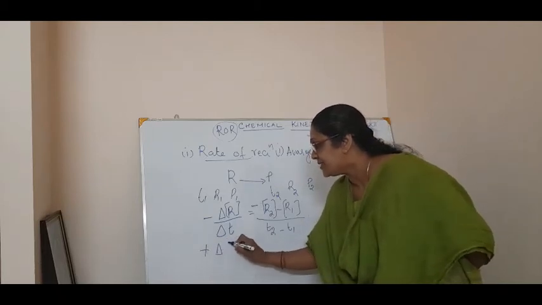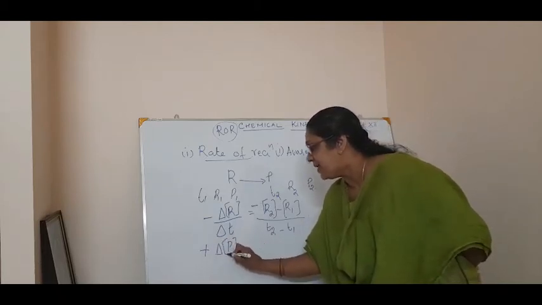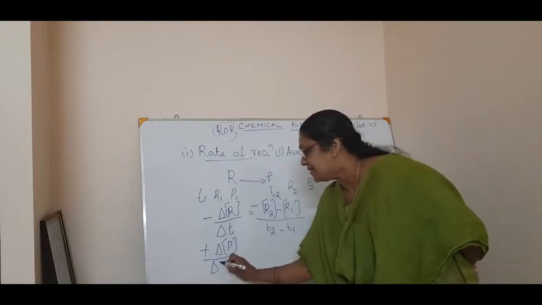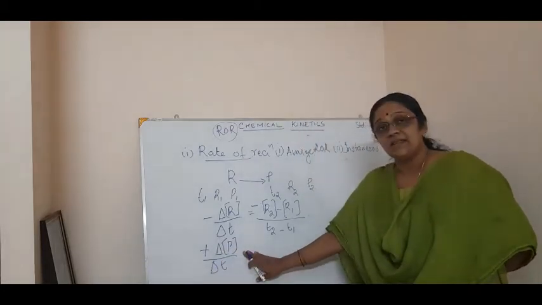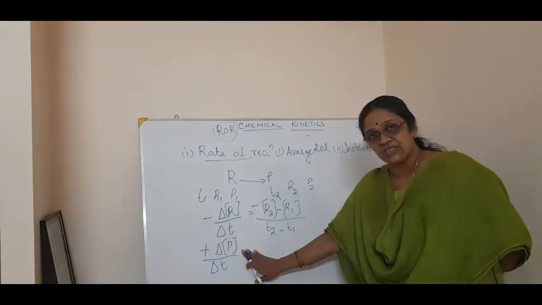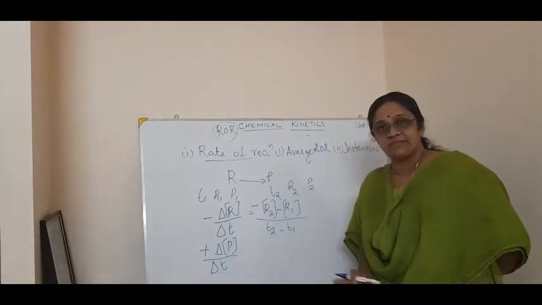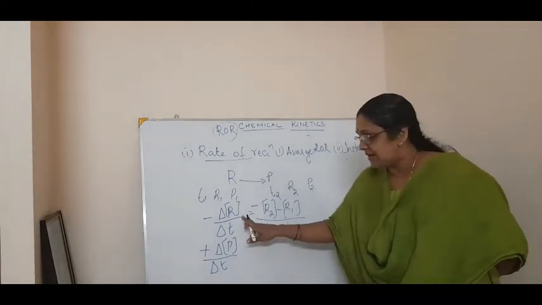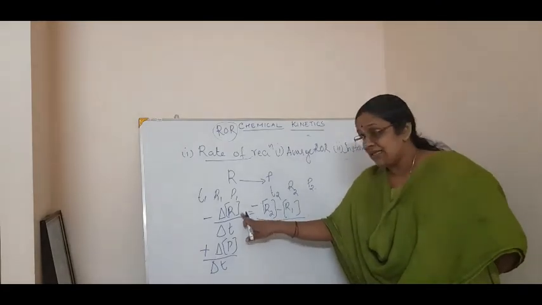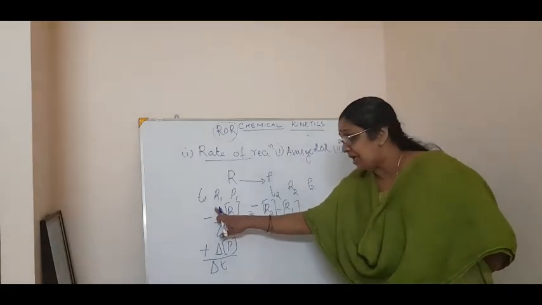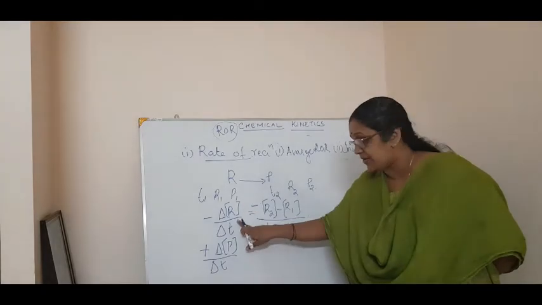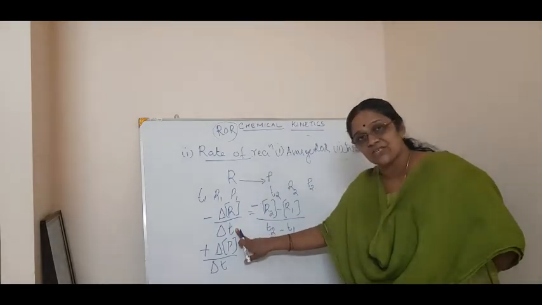Then how will you write it? Plus delta P by delta T. See, this is the average rate of reaction for the product. This is the change in the concentration of reactant with respect to time. That is the rate of reaction, isn't it?